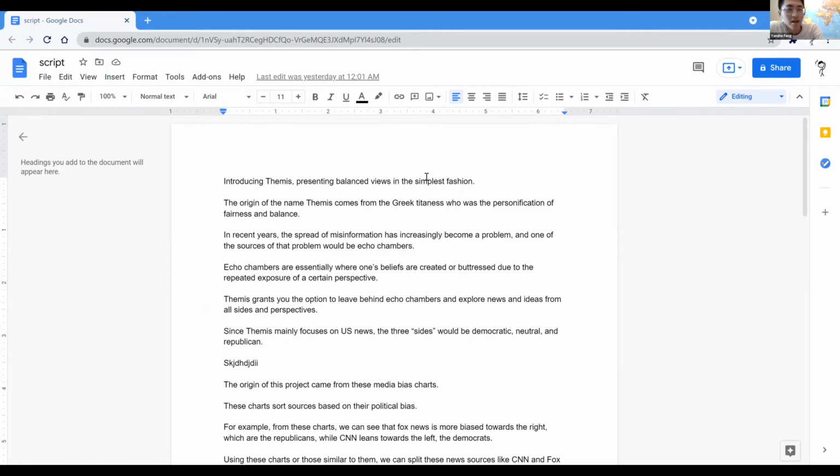be echo chambers. Echo chambers are essentially where one's beliefs are created or buttressed due to the repeated exposure of a certain perspective. Themis grants you the option to leave behind echo chambers and explore news and ideas from all sides and perspectives. Since Themis mainly focuses on US news, the three sides would be Democratic, neutral, and Republican.